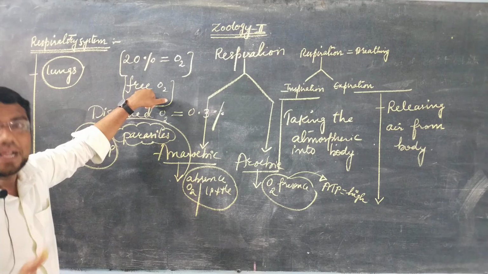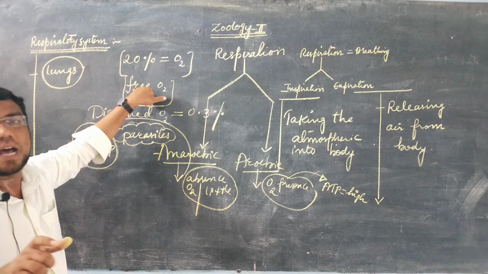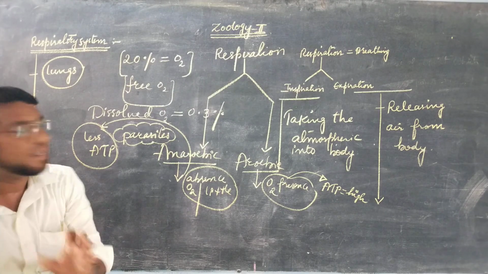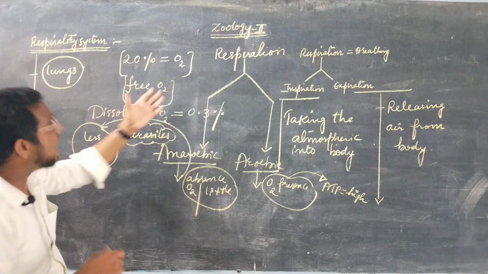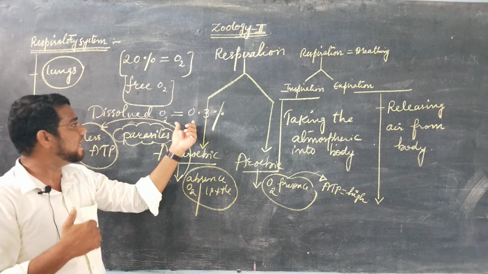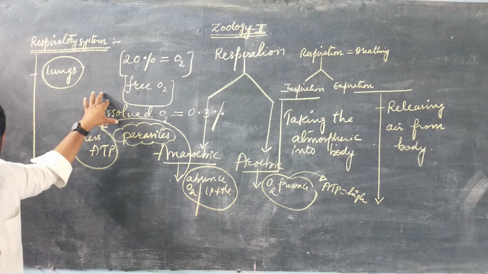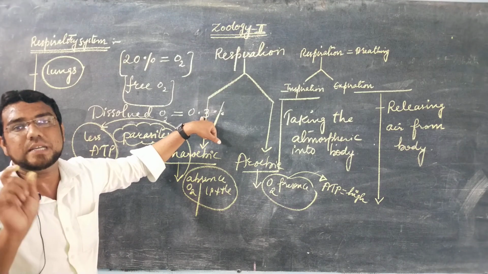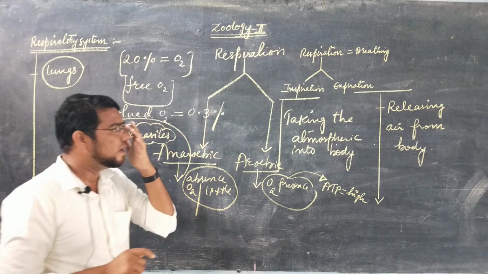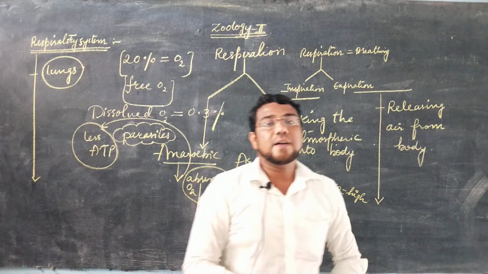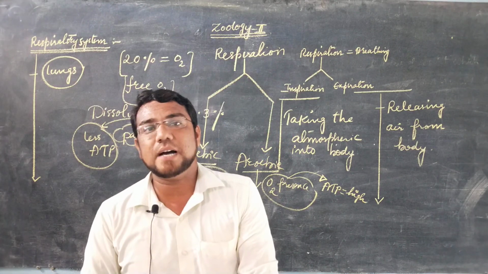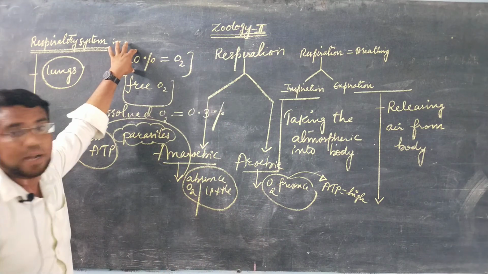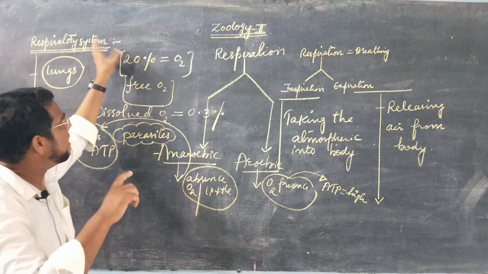Free oxygen. And many animals are also present in water. Those animals are called aquatic animals. Aquatic animals also respire, or they take oxygen. Such oxygen is called dissolved oxygen, and the percentage of oxygen inside the water is 0.3%. Remember here, the number of animals on the earth is less, and the percentage of oxygen in air is more. I told you nearly 20%, 20 or 21.